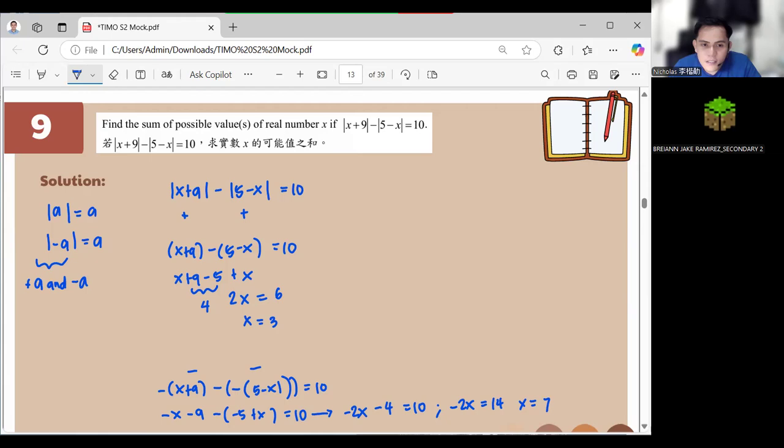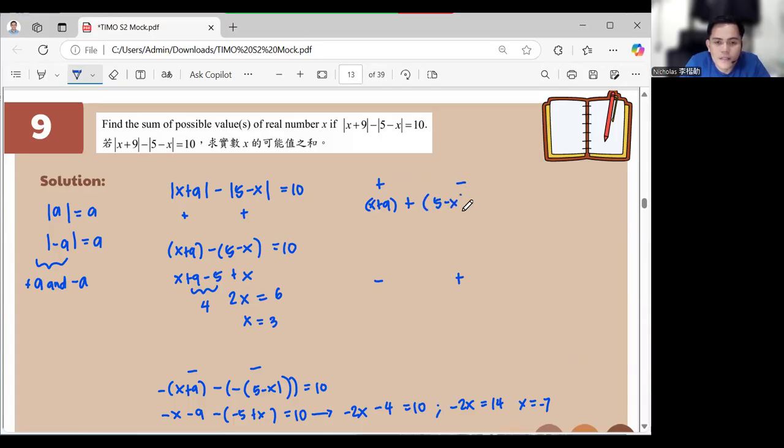Okay. x is equal to negative 7. I forgot. Okay, that one. And we can also have it as positive, negative. Okay? So we'll do positive, negative, then negative, positive. So this is x plus 9, then plus the absolute value of 5 minus x is equal to 10. So this is x minus 9, then this is 5, this is 14, 0.